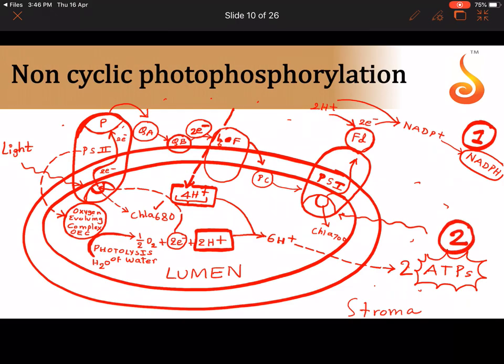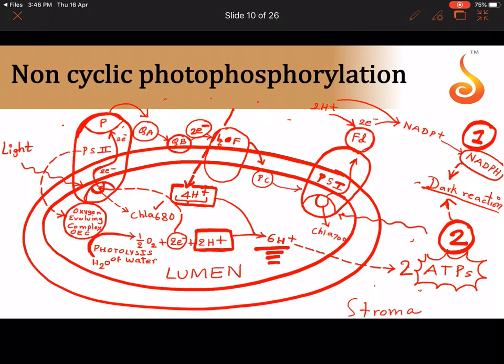2 is ATP molecule. Both 1 and 2 are useful for what? For dark reaction. Without 1 and 2, dark reactions cannot happen. That's the importance of both 1 and 2. Do you understand? So how did we get ATP?